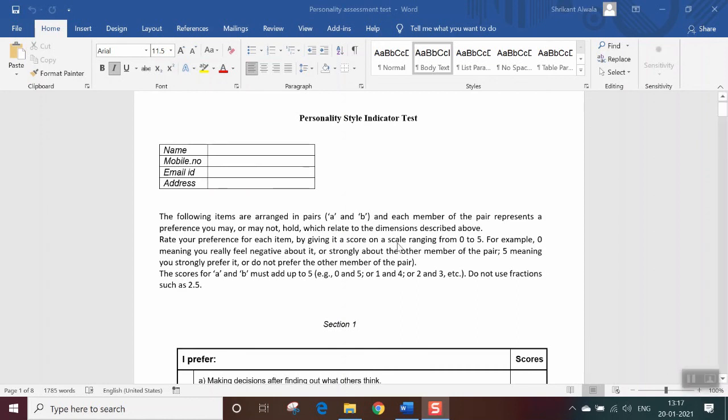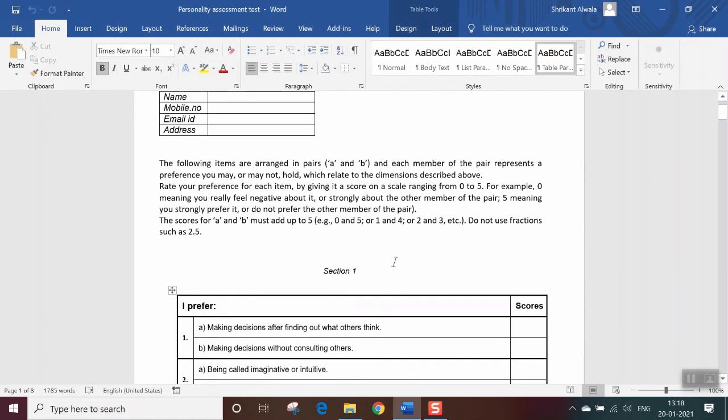Here are the key instructions you need to keep in mind while rating marks. For every question, your answer should be 5-0, 4-1, 3-2, or 0-5, 1-4, 2-3. If you are very confident on situation 1, you can rate it as 5 and the second situation should be 0.